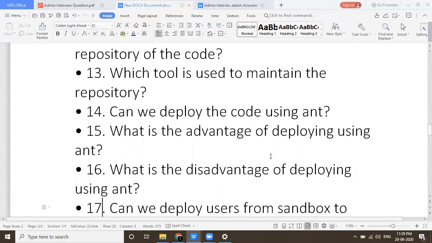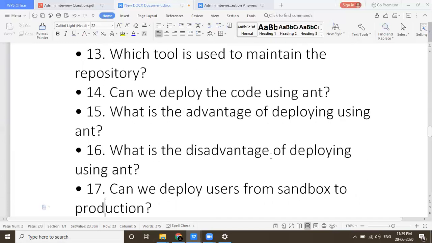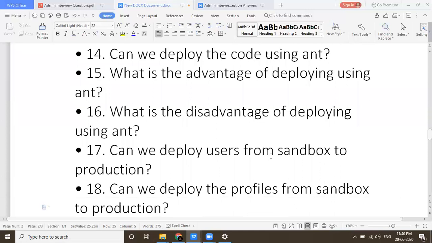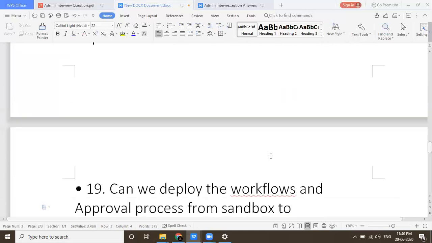Can we deploy user profiles from sandbox to production? Yes, we can deploy profiles from sandbox. When we are deploying fields, we have to deploy the profile along with that. Why do we need to deploy the profile? Because if we are not deploying the field along with the profile, it will not be visible on the particular object. You would need to go to the dependent settings and enable it. So it is better to deploy the profile with that particular field so that it will be visible in the org according to the profile. Can we deploy the profile from the sandbox? I already told you, yes, we can deploy.